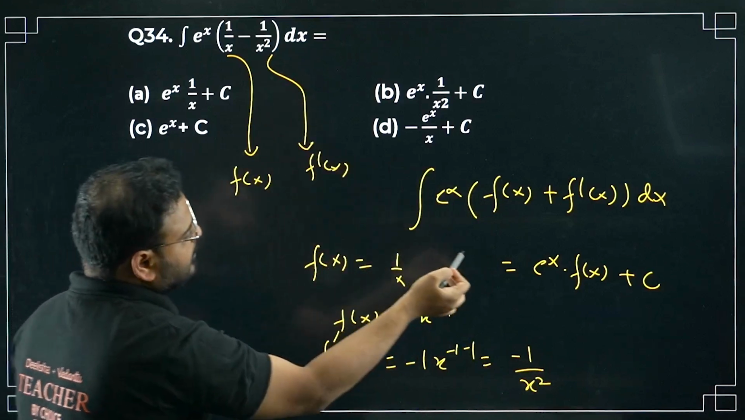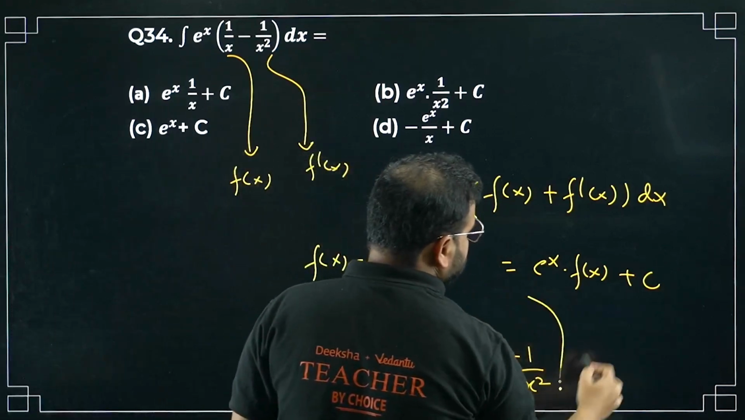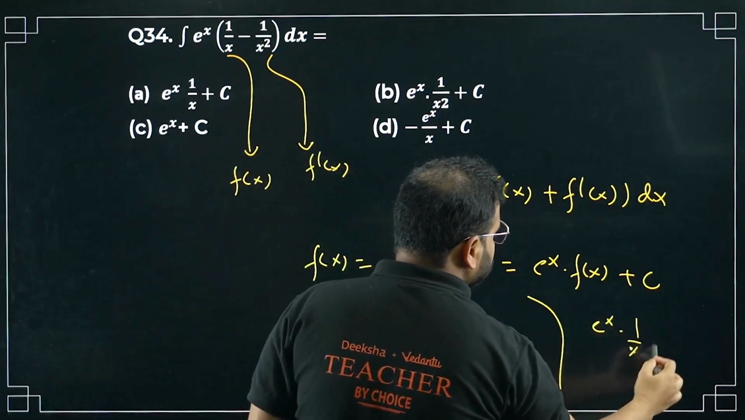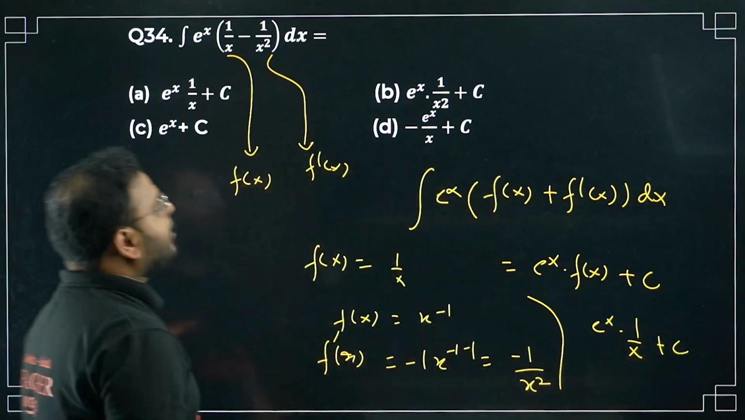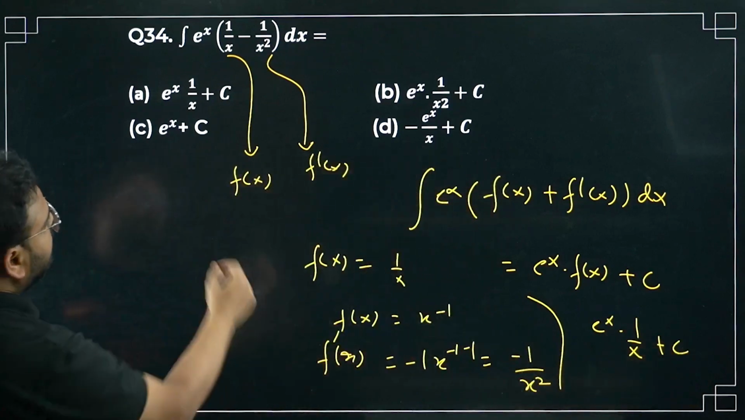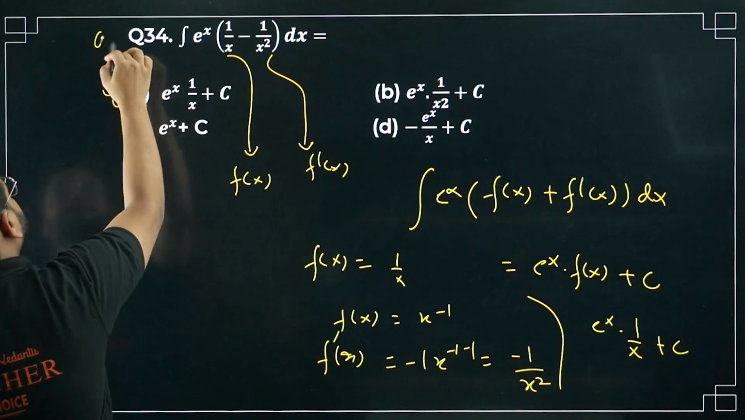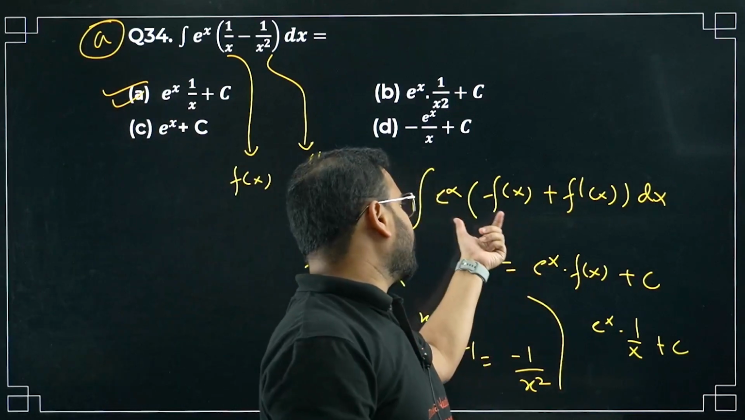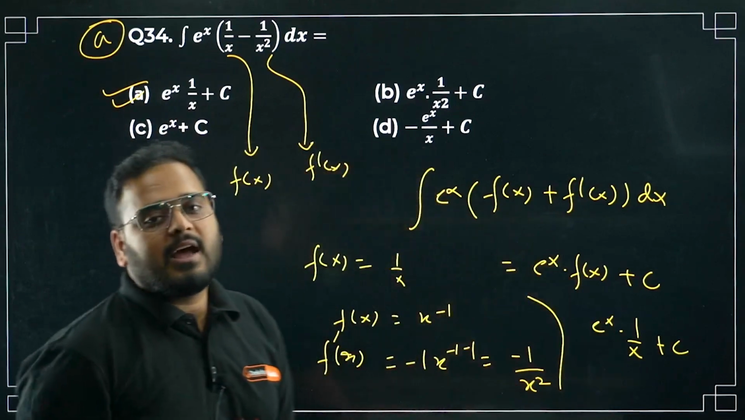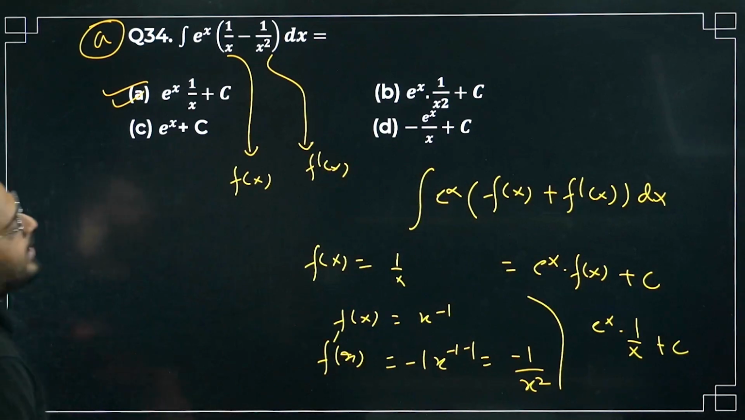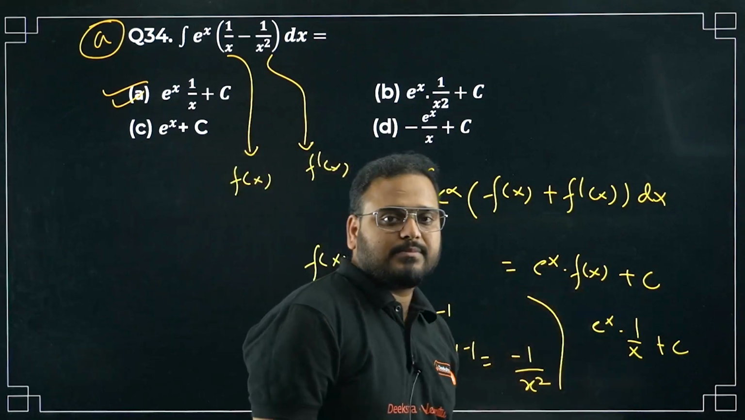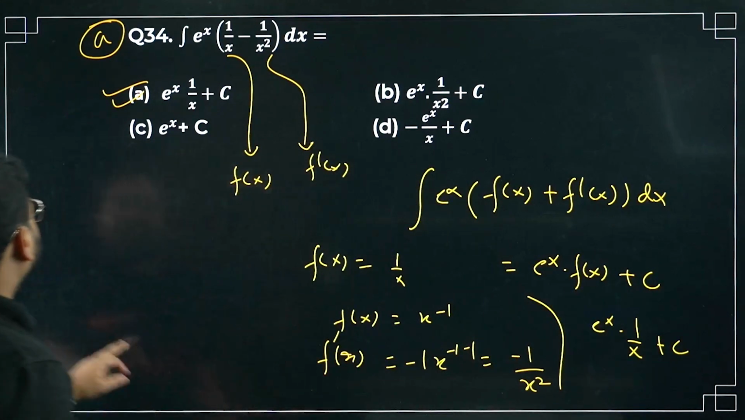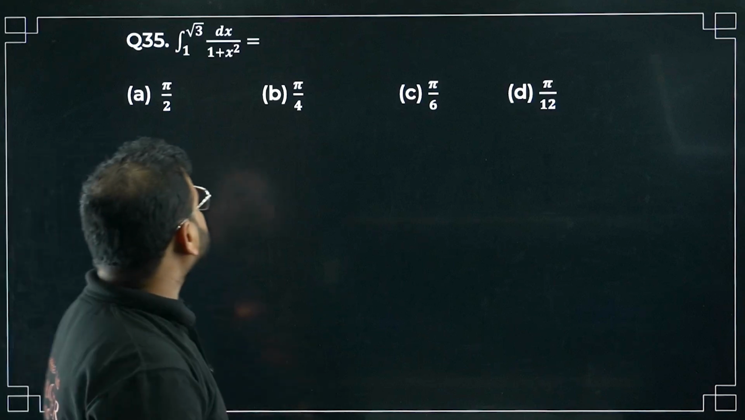So answer is going to be what? e power x into 1 upon x plus c, so e power x upon x. Option A is correct. Very simple, right? This property: integral of e power x into f of x plus f dash of x times dx equals e power x times f of x plus c. Okay.